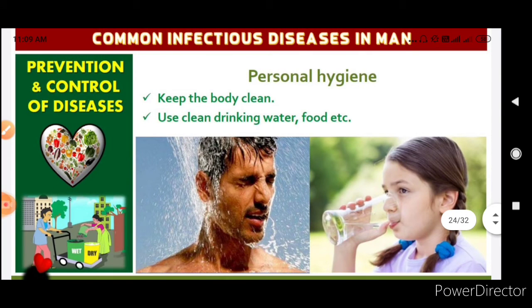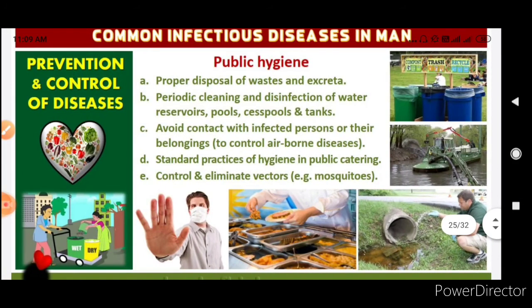So how can you prevent these common infections in humans? You can keep a check on personal hygiene, like keeping the body clean and using clean drinking water and food. Then public hygiene is also responsible, like proper disposal of waste and excreta. Periodic cleaning and disinfection of water reservoirs, pools, cesspools, and tanks should be there.